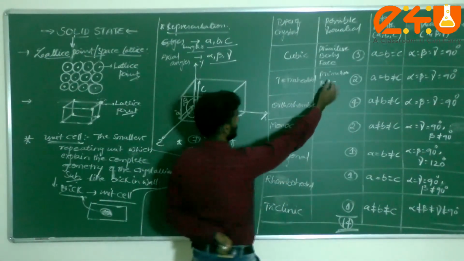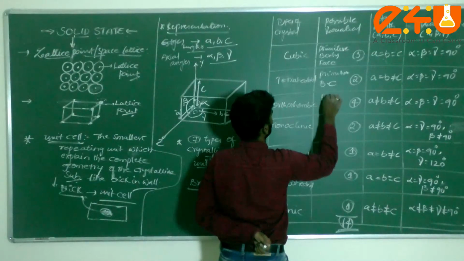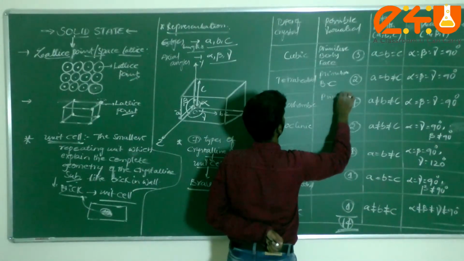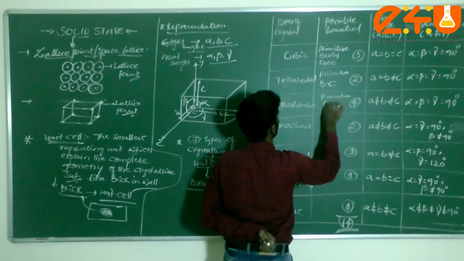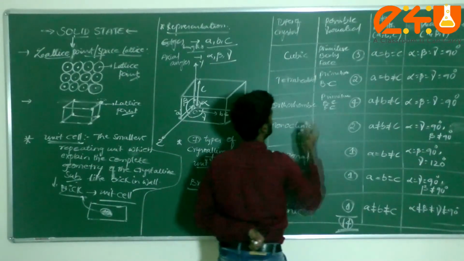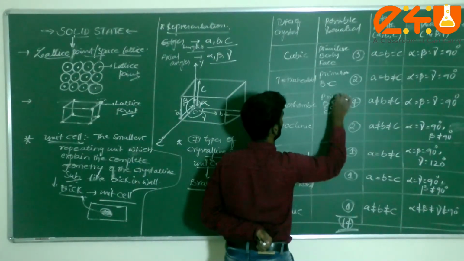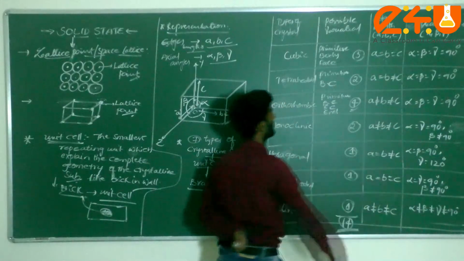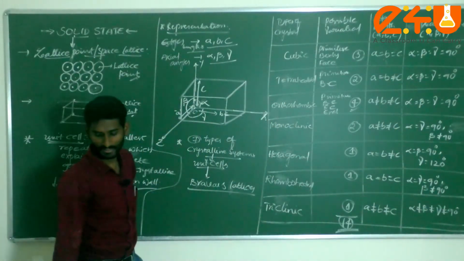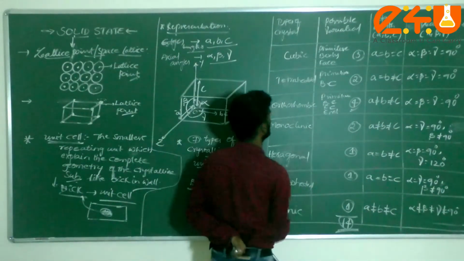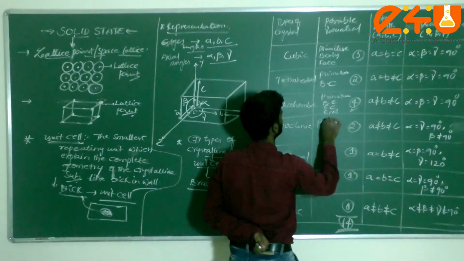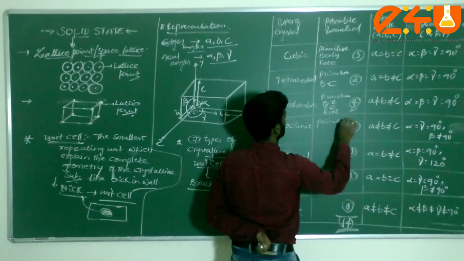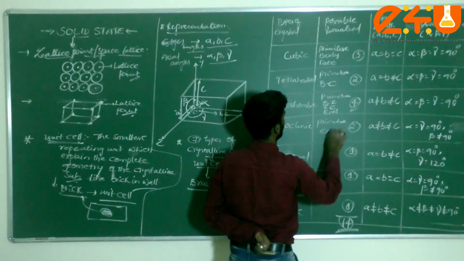Next, what about this one here? One primitive plus one body center, one face center, next one end center. 1, 2, 3, 4. There are 4 lattice points came or not? Next one monoclinic, same: primitive plus end center.